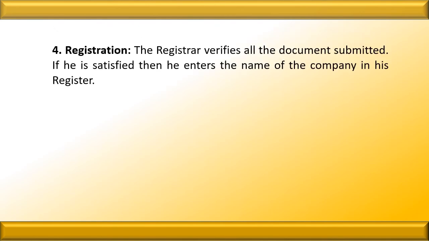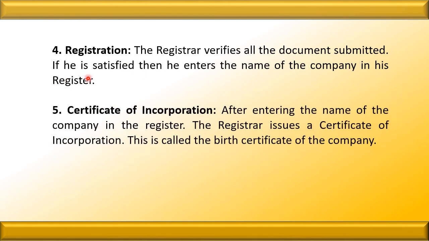The next step is registration. The registrar verifies all the documents submitted. If he is satisfied, then he enters the name of the company in his register. The next is the certificate of incorporation. After entering the name of the company in the register, the registrar issues a certificate of incorporation. It is called the birth certificate of the company.